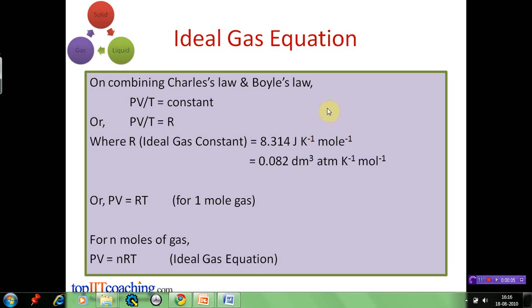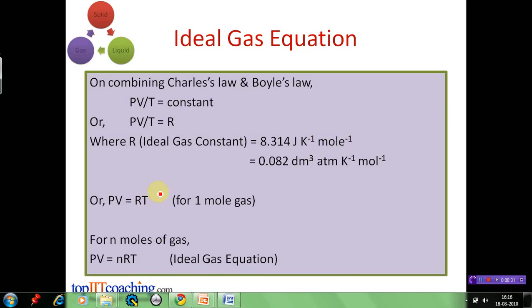We can combine Boyle's and Charles' laws into one grand summary of the properties of ideal gases by using the equation PV divided by T is equal to constant. The name given to the constant is, not too surprisingly, the gas constant, which is denoted by capital R. Its value is 8.314 joule per Kelvin per mole. So now we have PV is equal to RT.